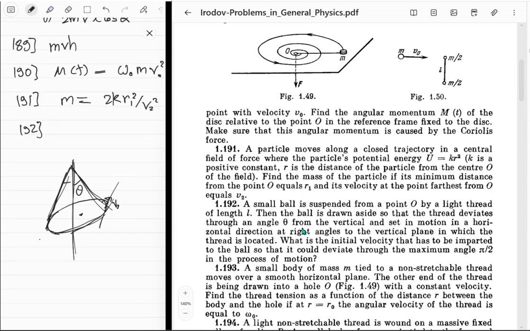This radius is not necessarily going to be constant, right? Okay, what do I do now? There's this gravity force acting which causes angular momentum to change.